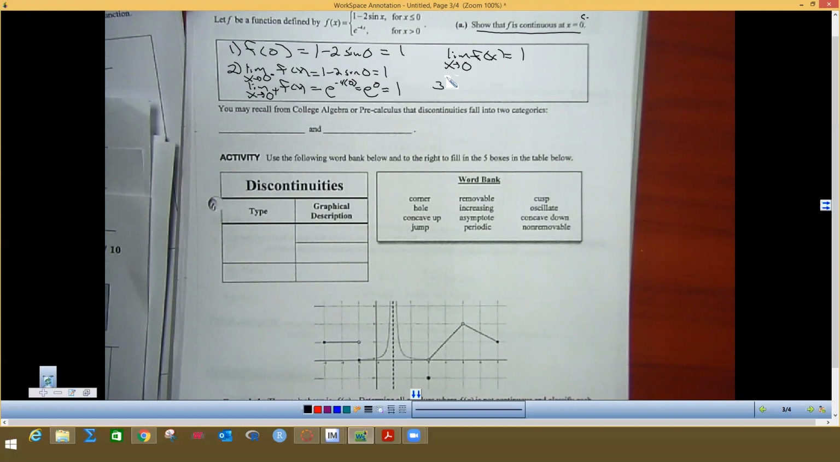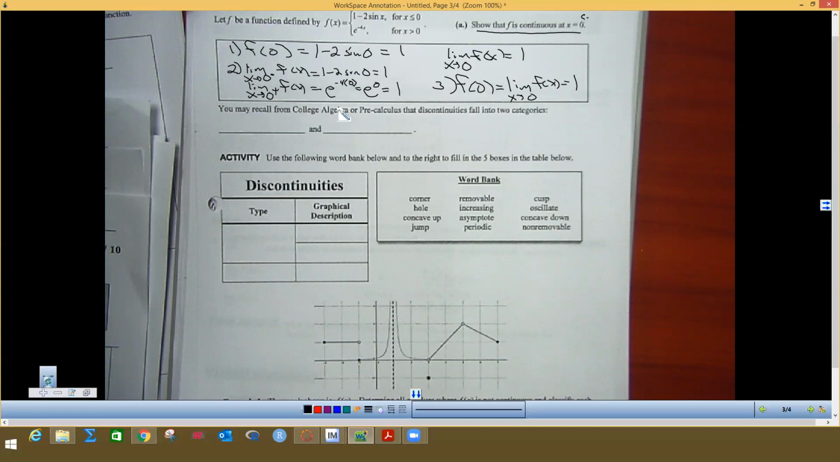And in step 3, we're going to say that f of 0 from the first one is equal to the limit as x approaches 0 for the second function. And I like putting on the end, they're both 1. So because all three of those things we talked about on the previous page are true, that makes this piecewise function at 0 continuous.